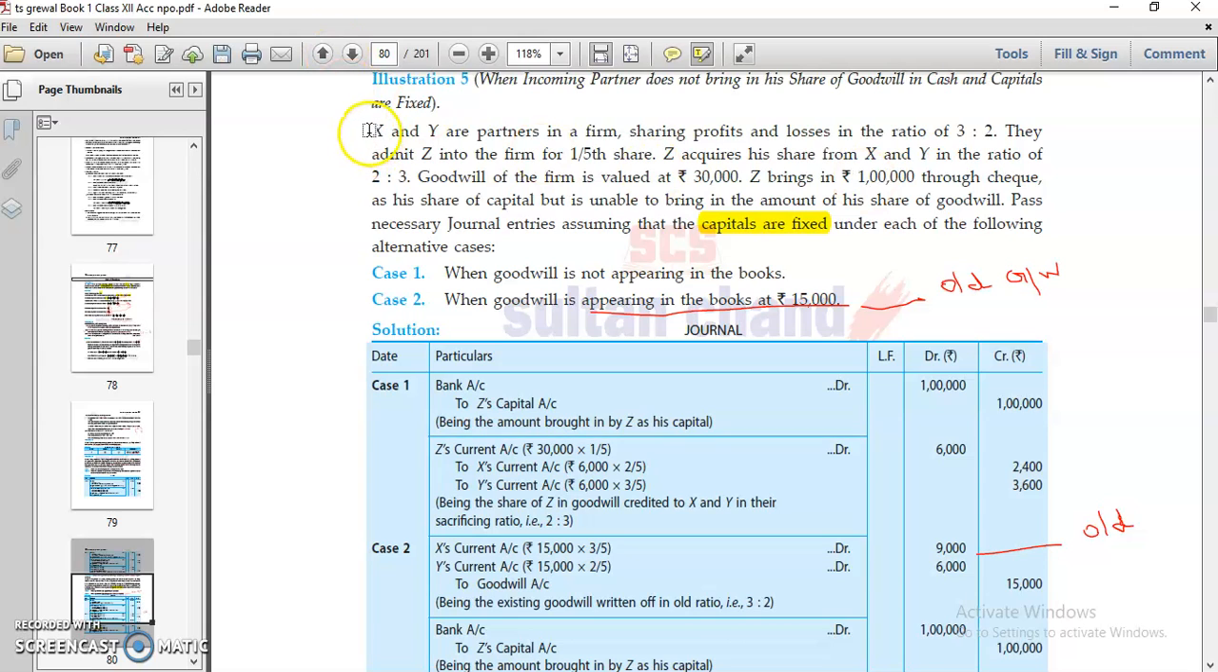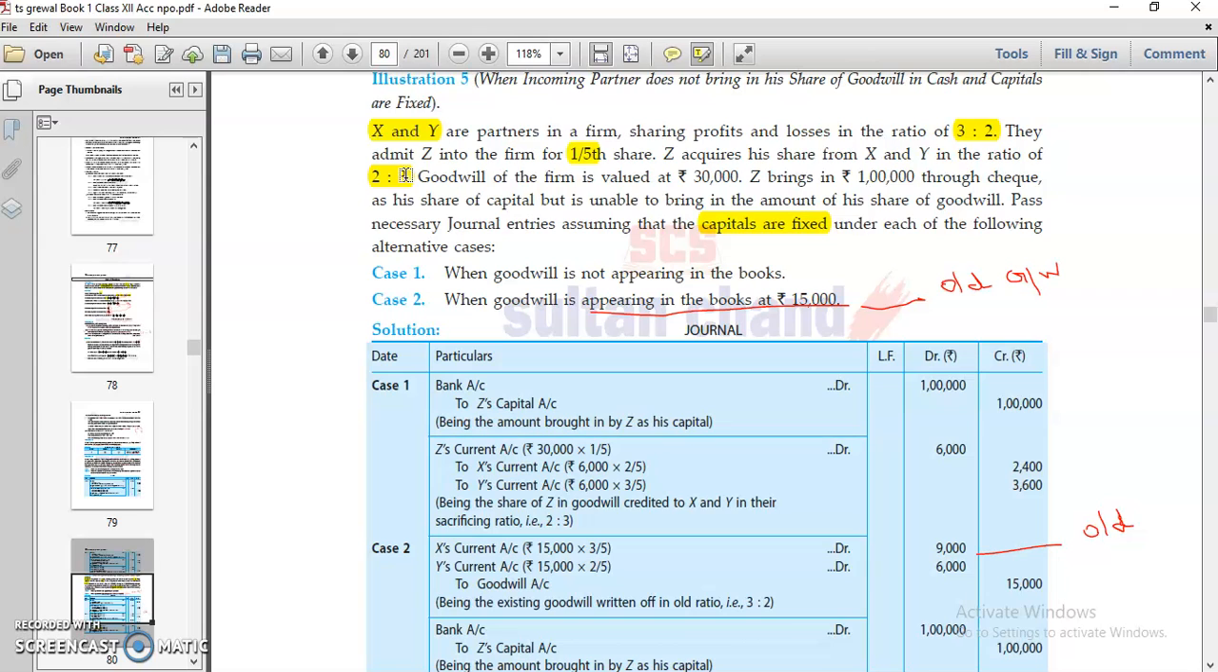X and Y are partners, two partners sharing profits in the ratio of 3:2, the profit sharing ratio. They admit Z into the firm for a 1/5 share. So Z's share is 1/5. Z acquires his share from X and Y in the ratio of 2:3. This information is given for the calculation of the sacrifice ratio.